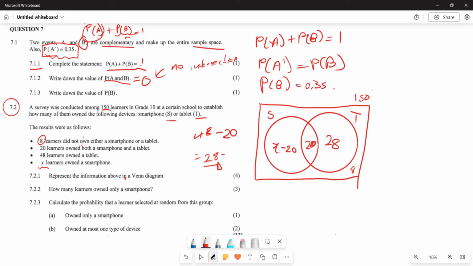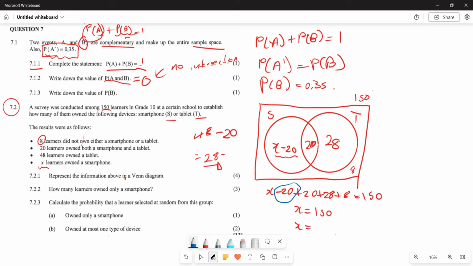And now after that, the next question, they say how many learners owned only a smartphone. So basically they want you to calculate what is going to be your X subtract 20. Now for you to do that, firstly you need to understand how many learners owned the smartphones, all of them, right? So to find out the learners who owned a smartphone, you're going to say, look, this is going to be X subtract 20 plus 20 plus your 28 plus your 8, which is the outside one. All of these values that you're adding must give you 150, right?